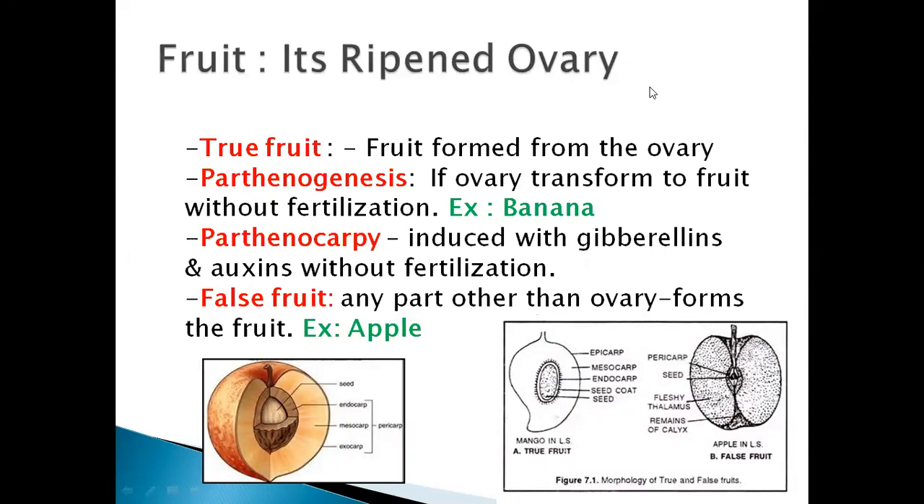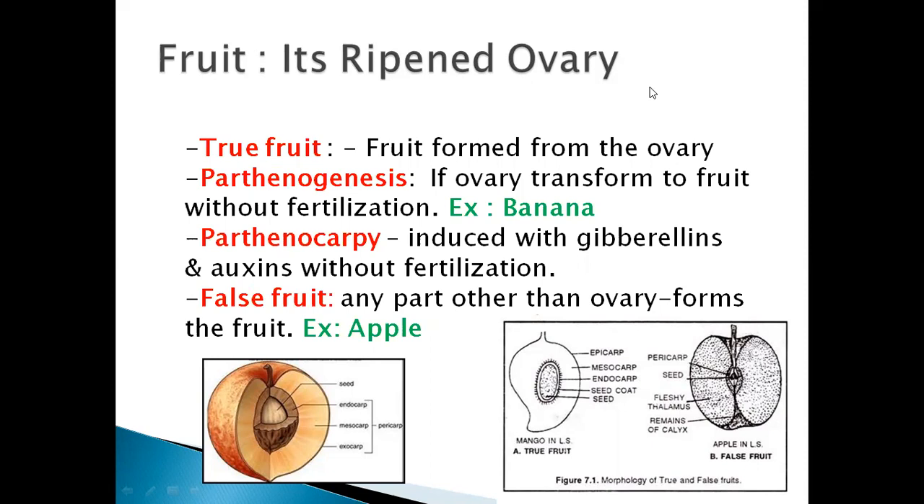Good afternoon, students. In the last class, we studied about fruit. Fruit is nothing but a ripened ovary. So we studied about the fruit and also about the true fruit and the false fruit. The true fruit is nothing but the fruit which develops from the ovary.